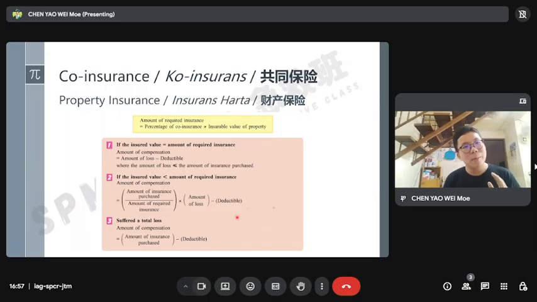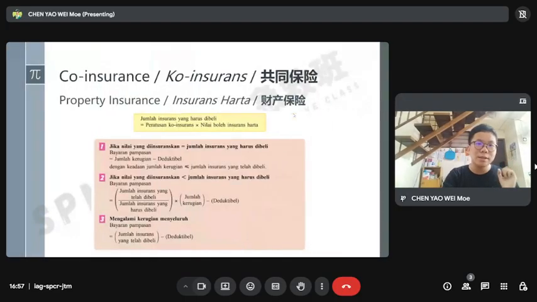The amount of compensation is what you buy, what you get, minus the deductible. This is for property insurance. This is how the thing goes.